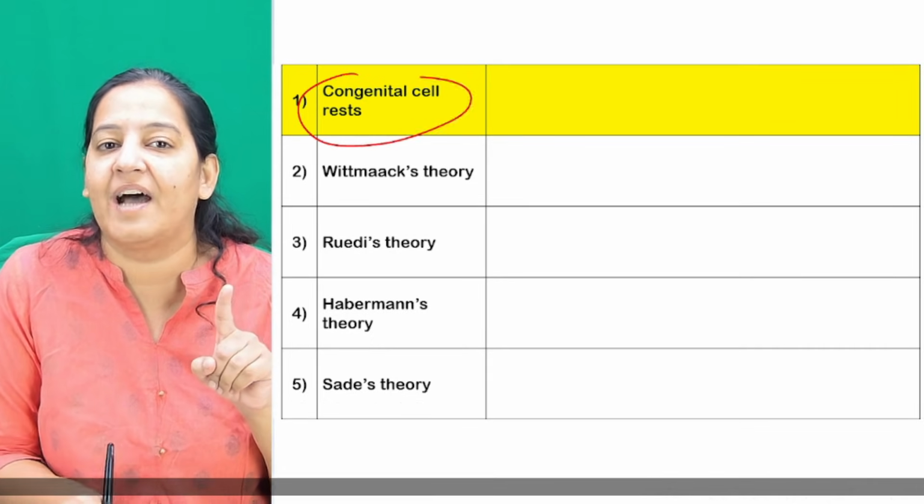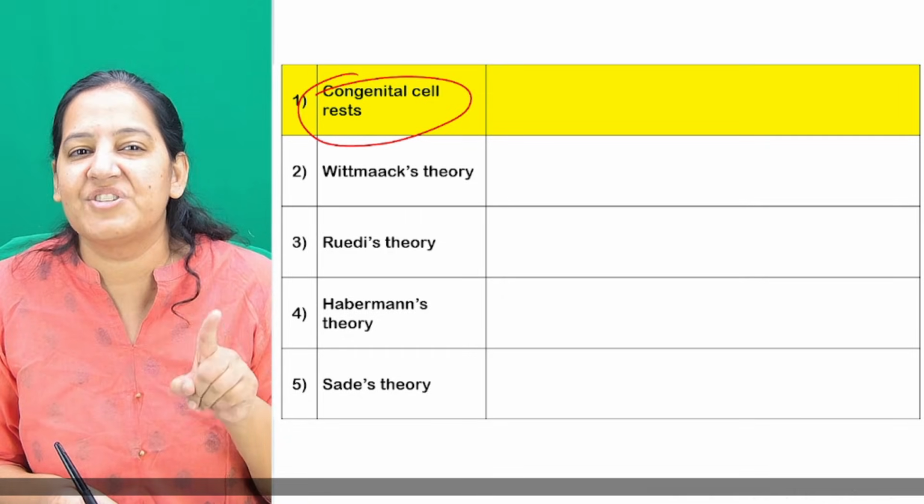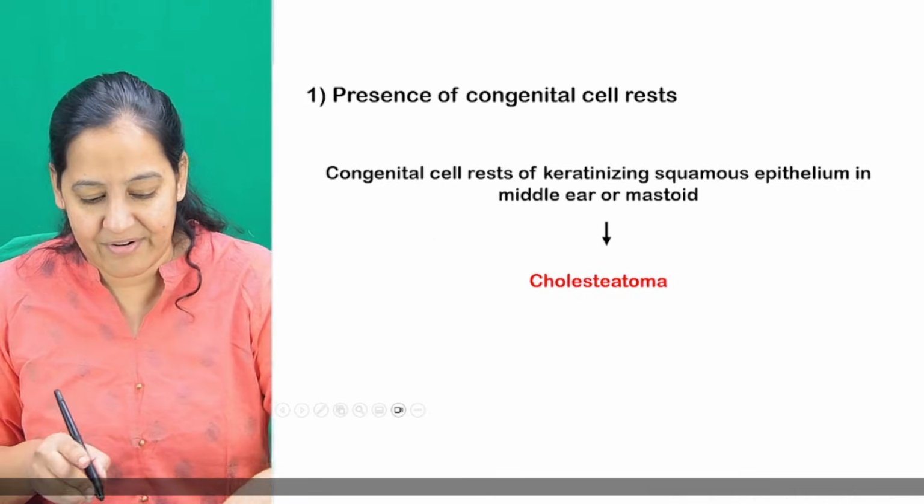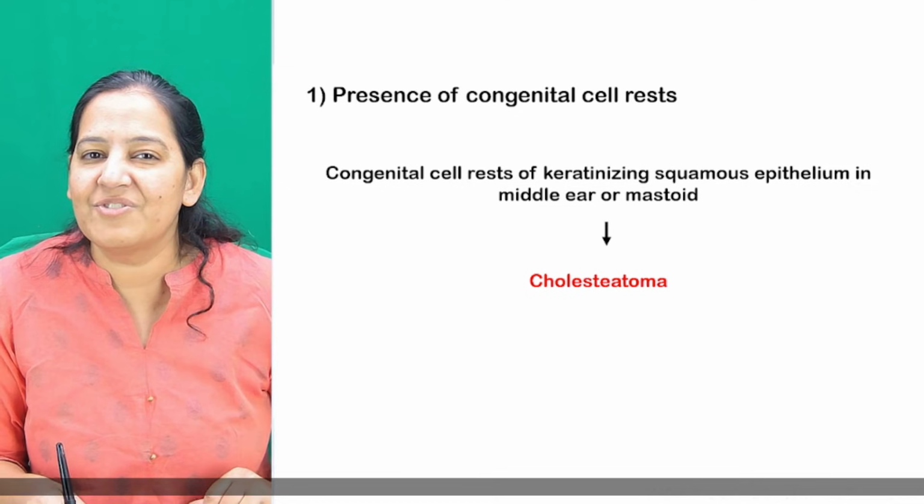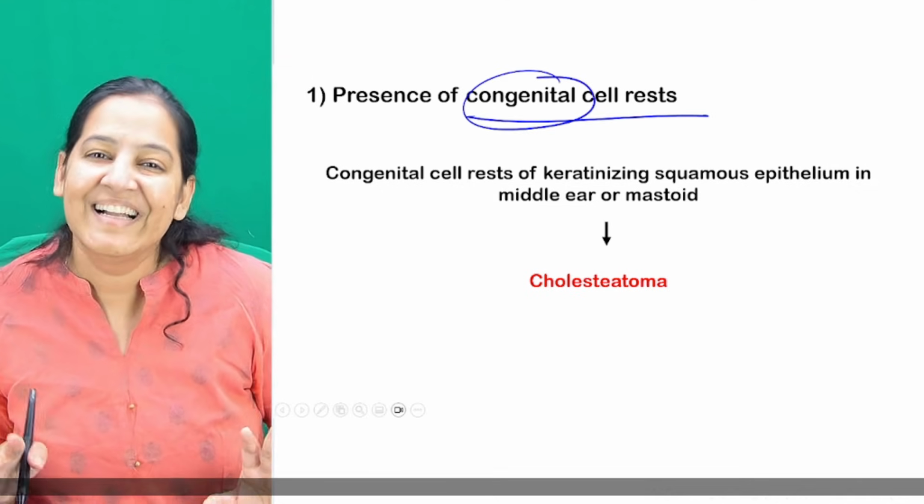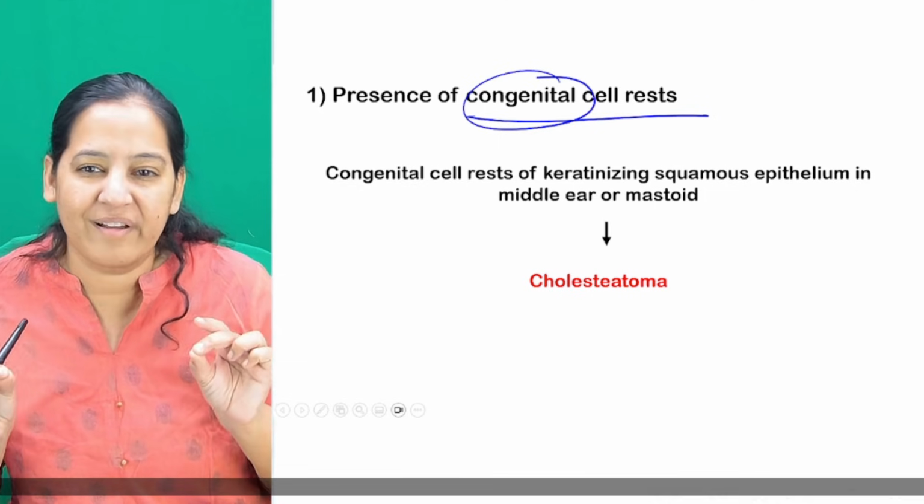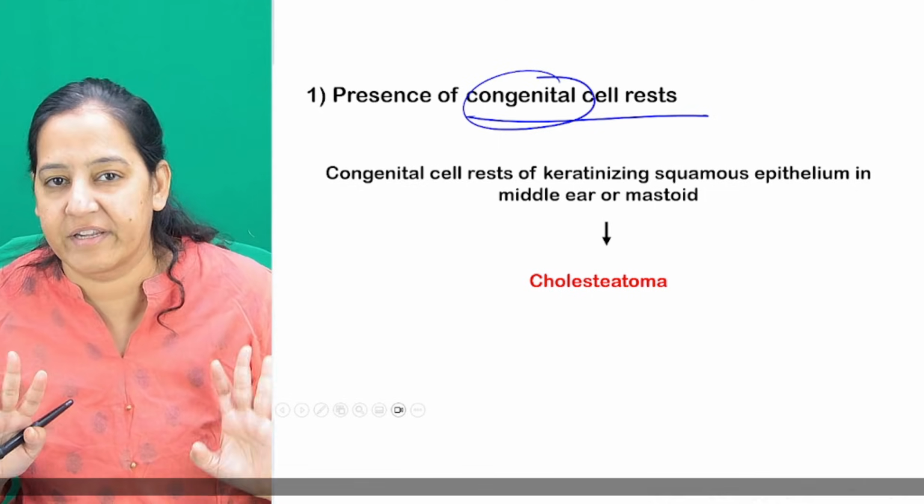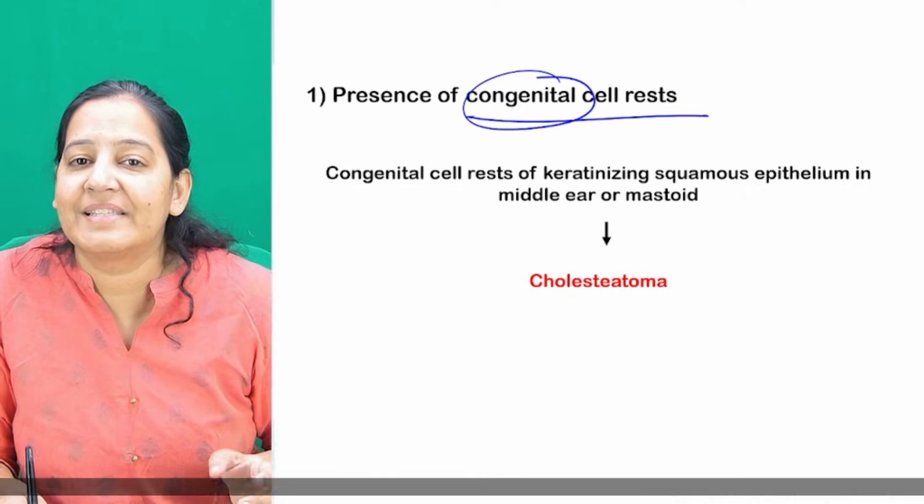First, see the highlighter, I'm starting with the congenital cell rest theory. So God has given the congenital cell rest. Congenital means God given. It is not human given. It's not acquired. It's God given. Wherever there is the word congenital, bhai, Bhagwan ne diya. It's God given. Okay, so congenital cell rests are there.